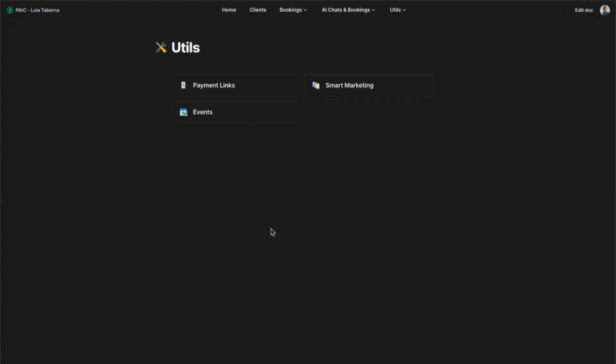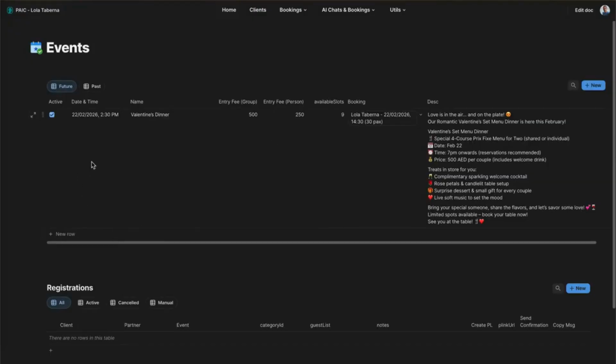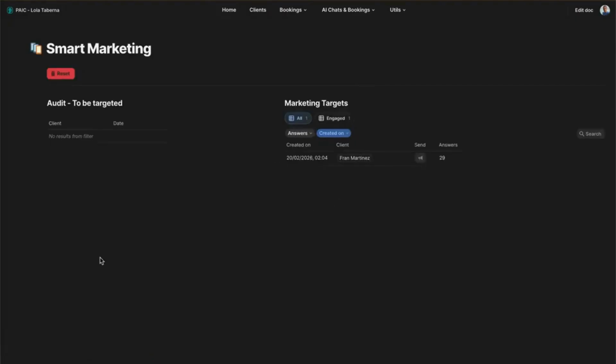Utils. Why is it telling me about the events, the special events? It's because I can create events, I can put the entry, all these things. Then the smart marketing. This is how it tracks all the people that are talking to the chat and sends the marketing. It also tracks if the user has replied after the marketing action. In my case, yes, that's why we were doing all this testing.